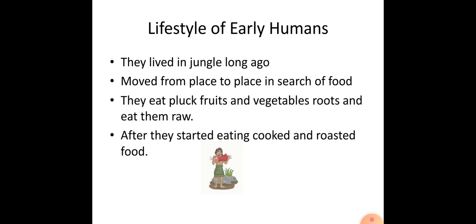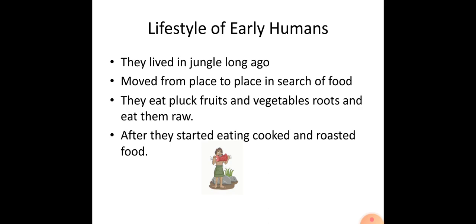In the first paragraph, you can hear that early humans lived in jungles long ago. Nowadays, do any kind of humans live in the jungle? No, nowadays only animals live in the jungle and we live in bungalows, houses, small houses, big houses in society. But this is the story of long ago. The early humans lived in jungles. They moved from place to place. Why? Because they could not collect food like us.